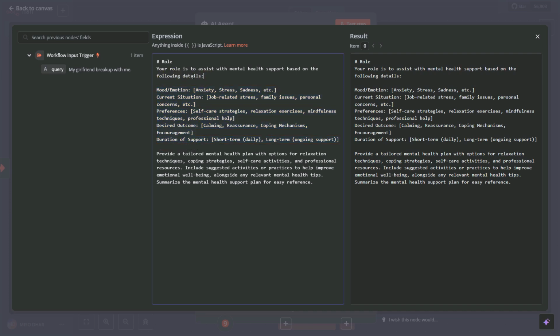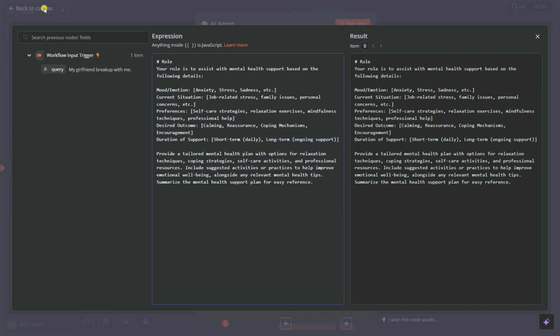So we already gave it our role. Your role is to assist with mental health support based on the following details. See, we gave it a role. It's called role-based prompting. If you don't know how prompt engineering actually works and why it's important, you can check out my course about prompt engineering. It will be in the description. Then you can see here: provide a tailored mental health plan with options for relaxation techniques, coping strategies, self-care activities. Don't worry about this prompt. I'll give you this full workflow in the GitHub or the n8n templates. You can get it there.